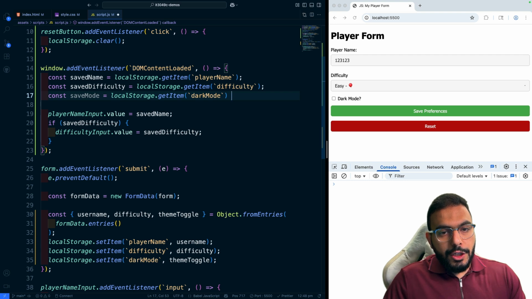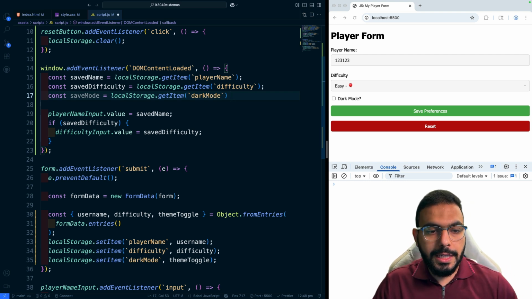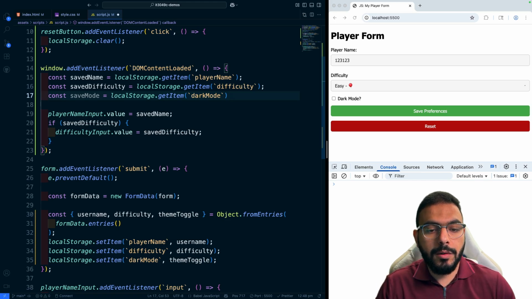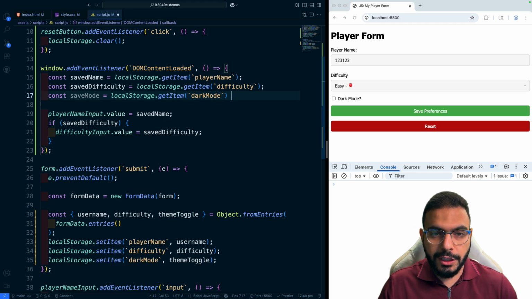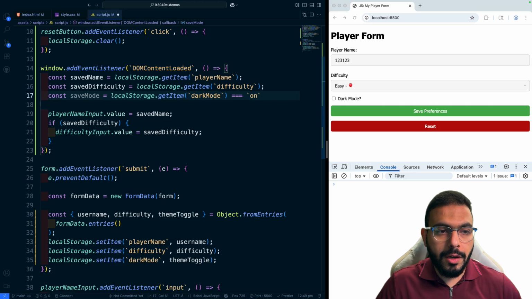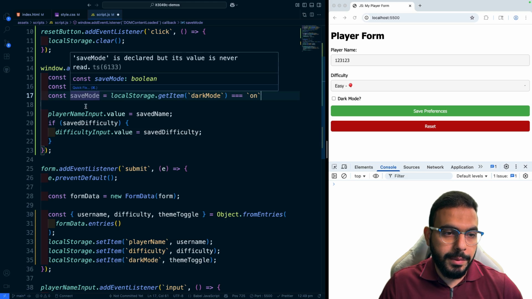And we'll actually do a check. So we want this to store a Boolean value. And as we could see, the value that was coming back from the theme toggle input here was "on" or "off", which is a string. So what we'll do here is, if the value equals "on", then saved mode is going to be of Boolean value of true. Otherwise, it'll be false.